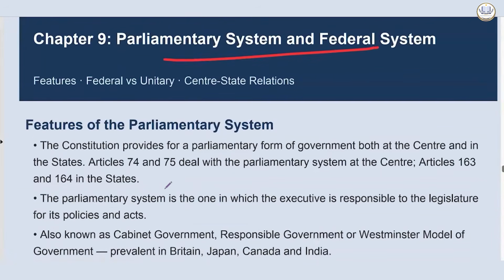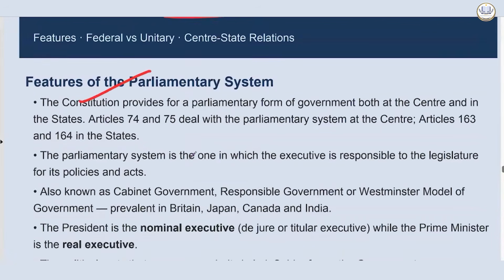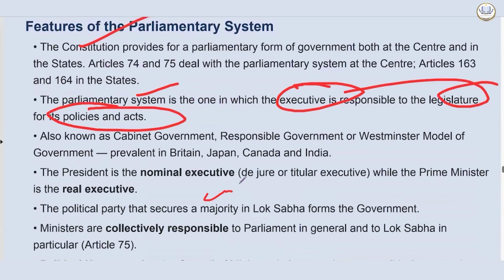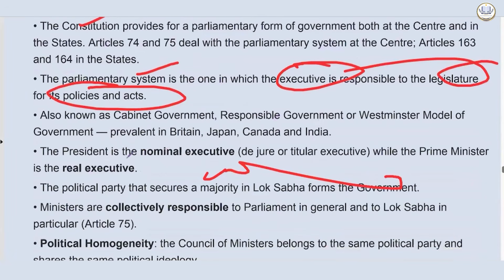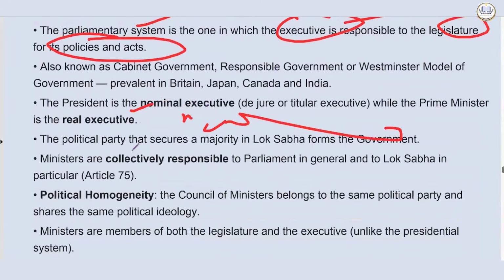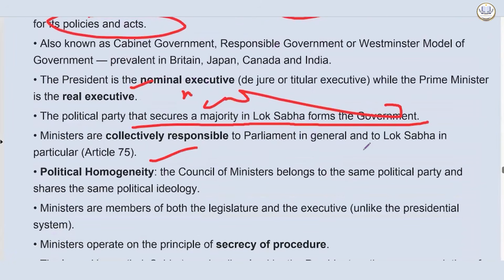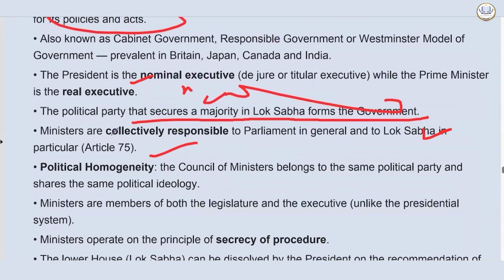Then your parliamentary system and federal system. So features of the parliamentary system. Now, the parliamentary system is the one in which the executive is responsible to the legislature for its policies and acts. Your council of ministers is responsible to it. The president is a nominal executive, the prime minister is the real executive. The political party that secures a majority in Lok Sabha forms the government. Ministers are collectively responsible to Parliament in general and Lok Sabha in particular under Article 75.